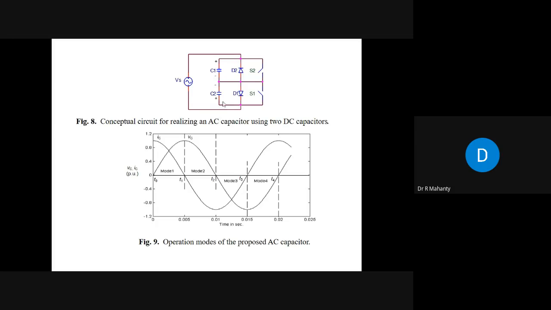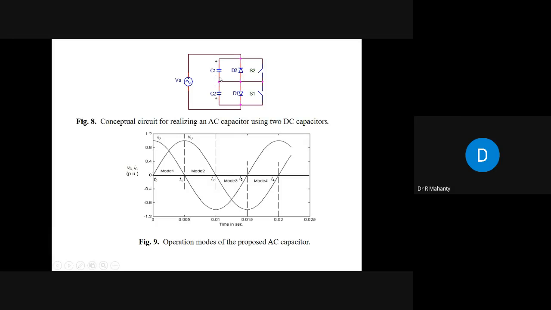Now at this instant, you turn on switch S1. If you turn on switch S1 at this instant, what will happen? The capacitor which has been charged to the maximum of the supply voltage will now be discharged by this switch, and the current will flow like this. And at the end of this, this capacitor will be fully discharged.